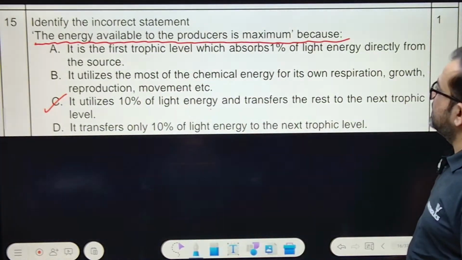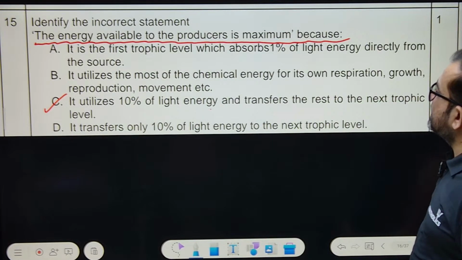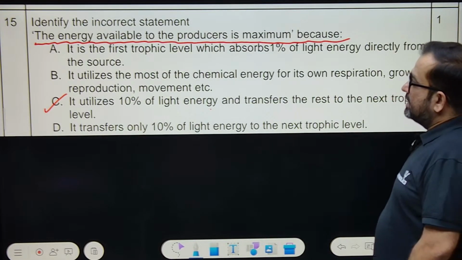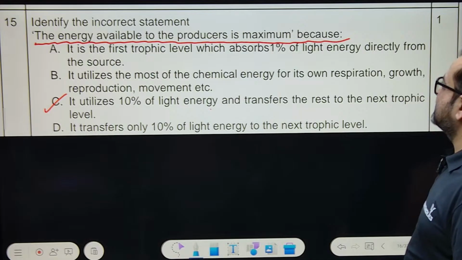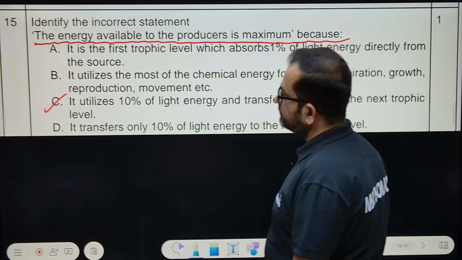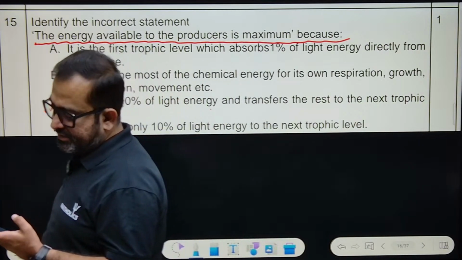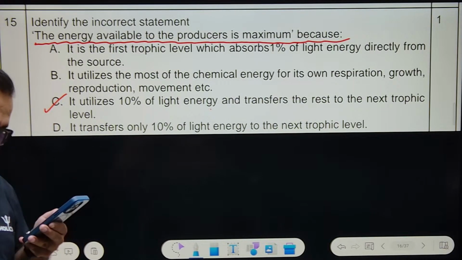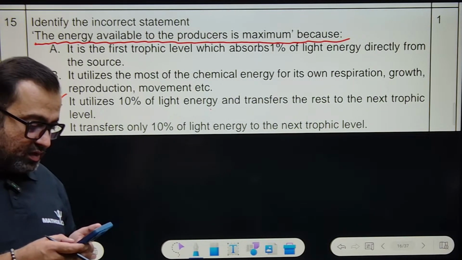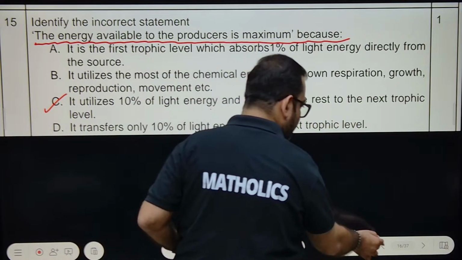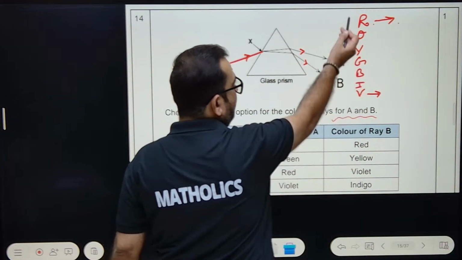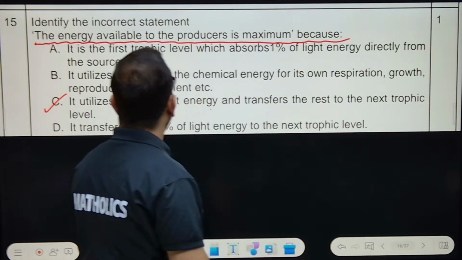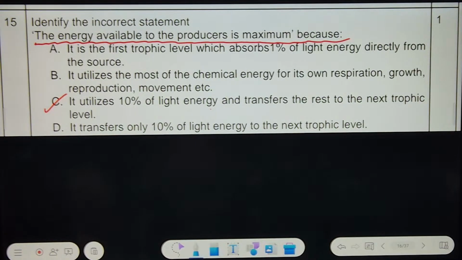Yes. Question number 15. Identify the incorrect statement. The energy available to the producers is maximum because. Read all the points. Important. Vibgyor down to up. Yes. Okay. Identify the incorrect statement. The one which is incorrect.